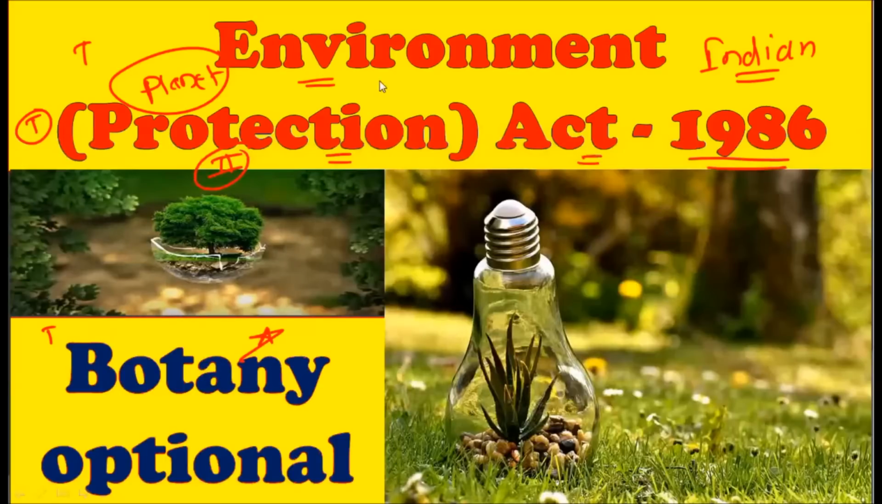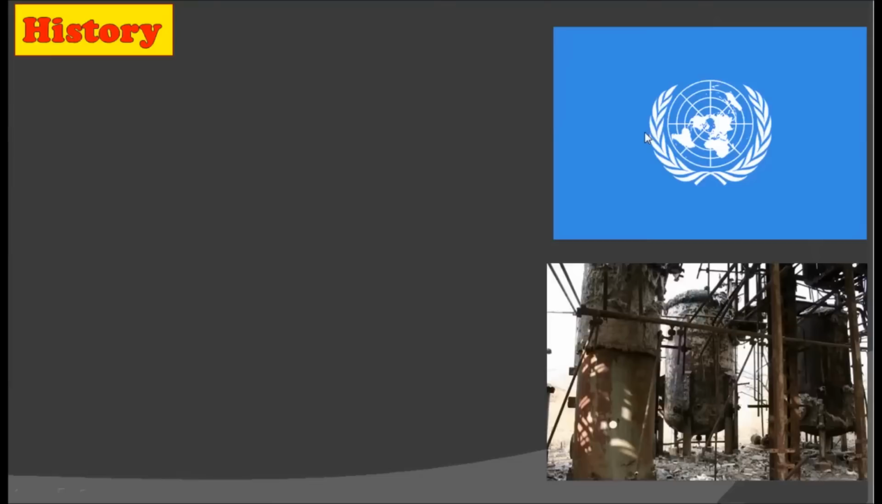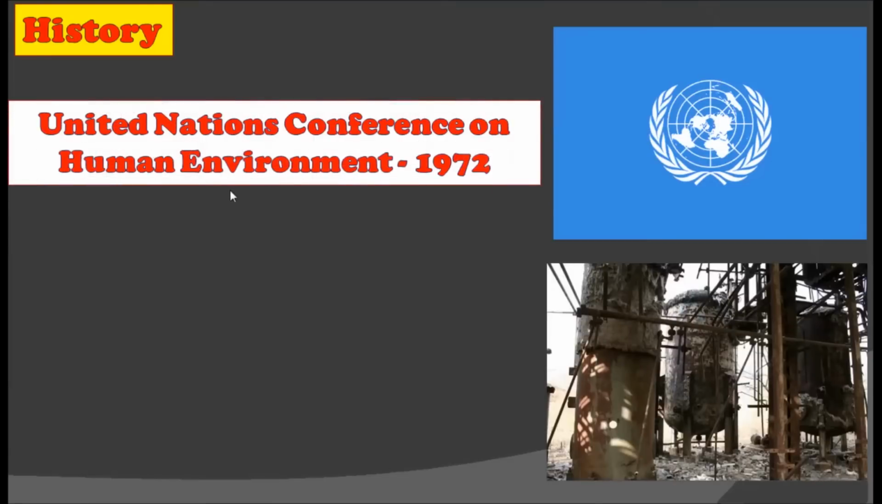So let's learn about the Environment Protection Act of 1986. Now, first of all, this act is created to satisfy the provisions taken at the United Nations Conference on the Human Environment in 1972. This conference was held at Stockholm, in which the United Nations countries agreed they will protect their respective environment. That is, every country should have laws regarding the protection of the environment.